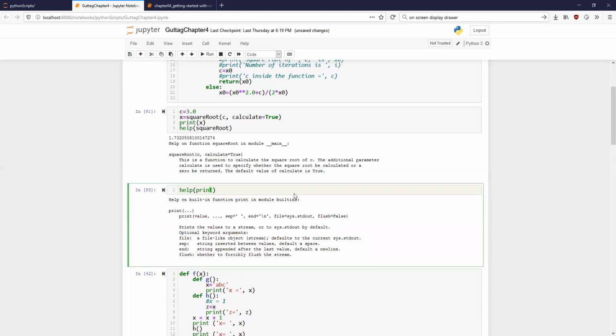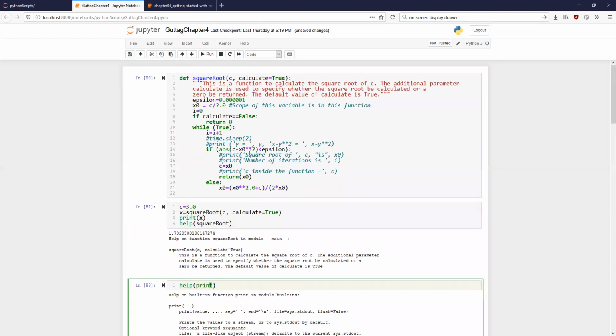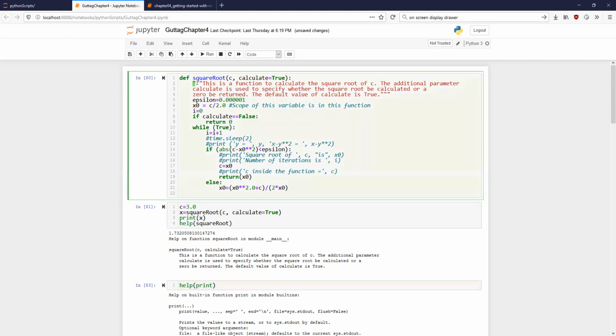Now for the functions that you have defined, how do you give such documentation? This is how you give your documentation. You include whatever you want to write for that particular function in triple quotes, in triple double quotes to be more precise.